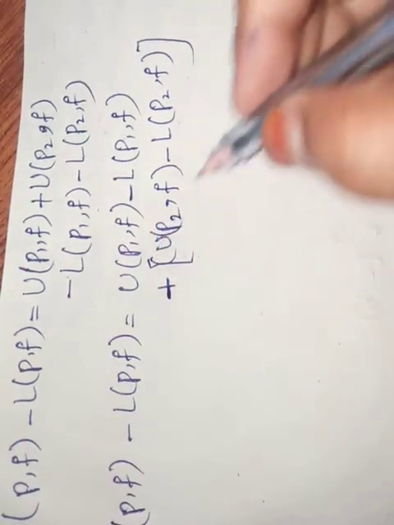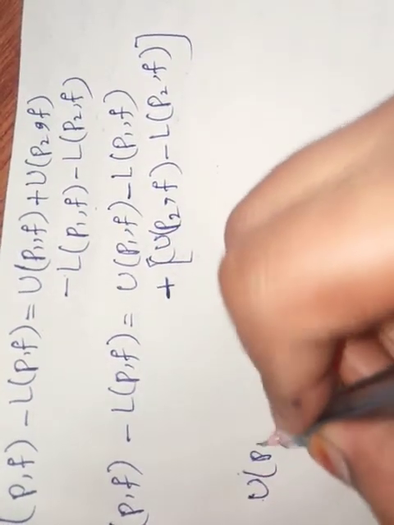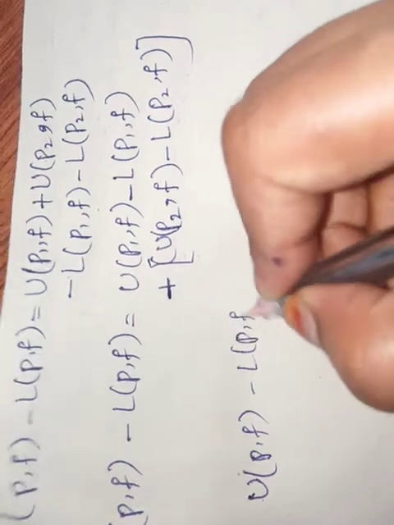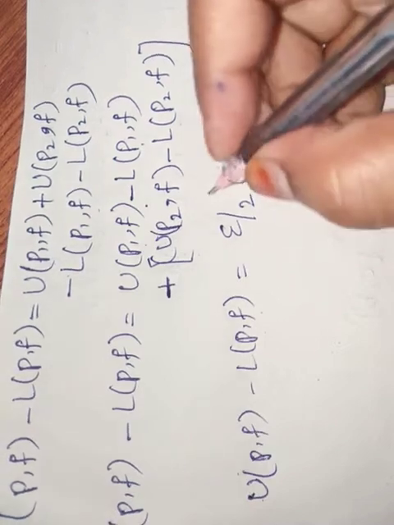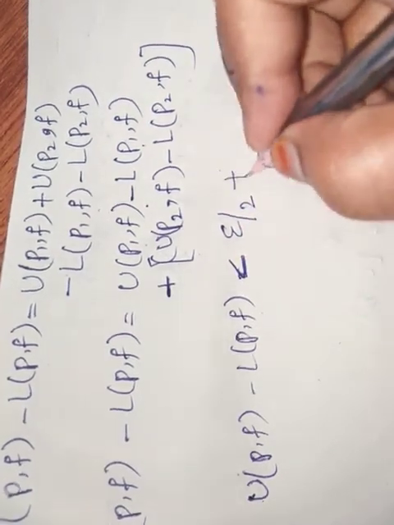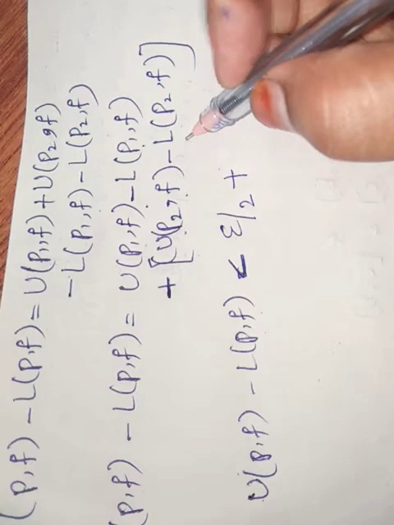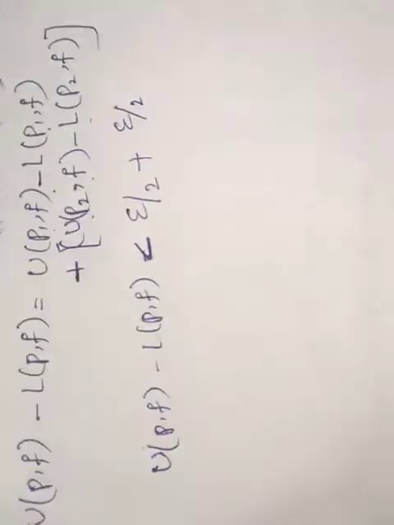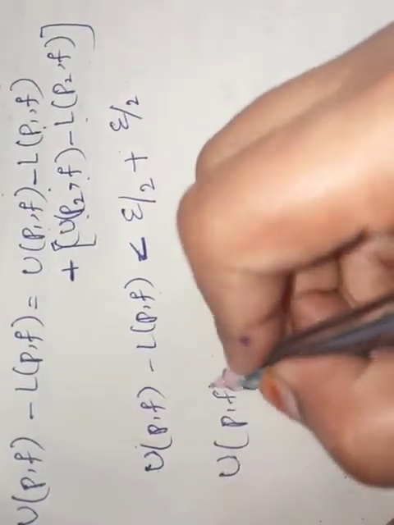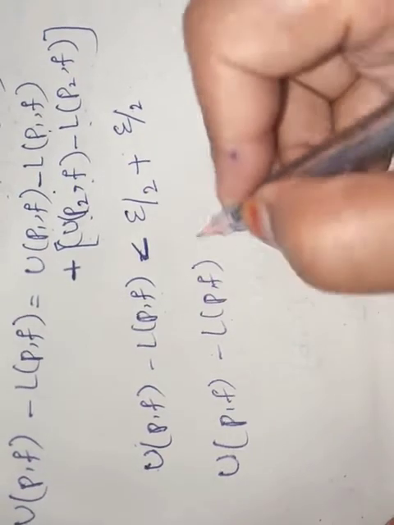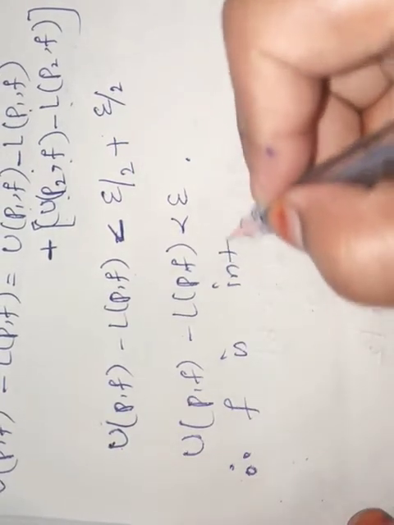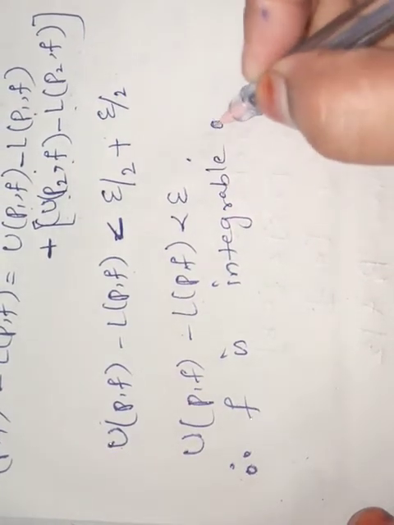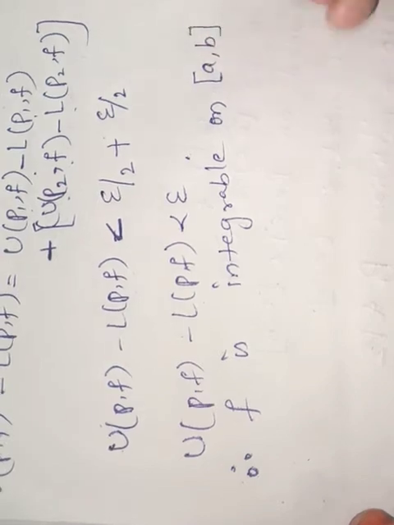So from equations 1 and 2 we know that U(P1, f) minus L(P1, f) is less than epsilon by 2, plus U(P2, f) minus L(P2, f) less than epsilon by 2. So we can write U(P, f) minus L(P, f) is less than epsilon. Therefore f is integrable on the closed interval [a, b]. Now the second condition we will prove.